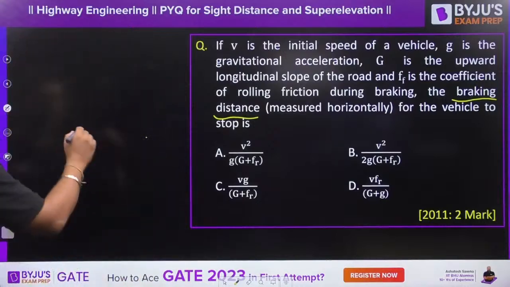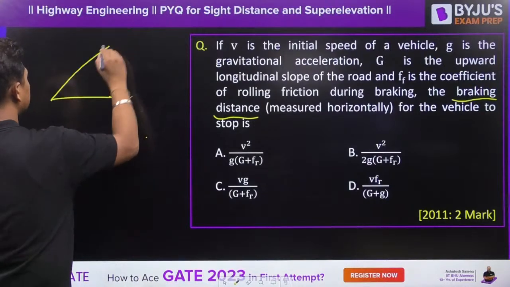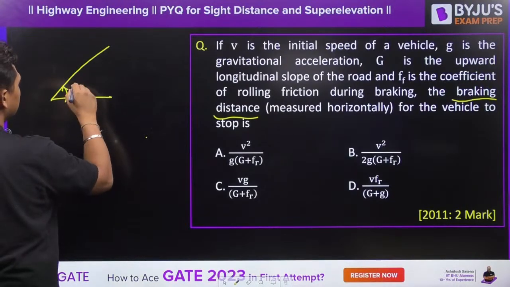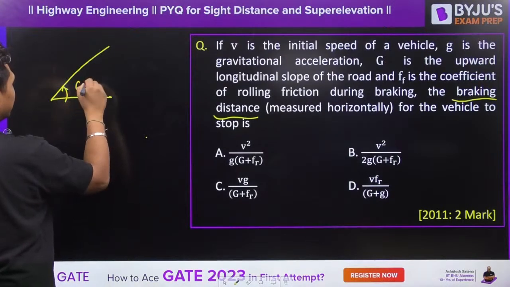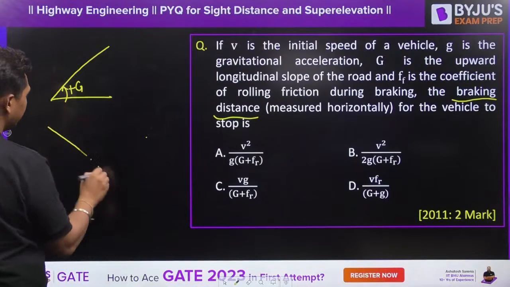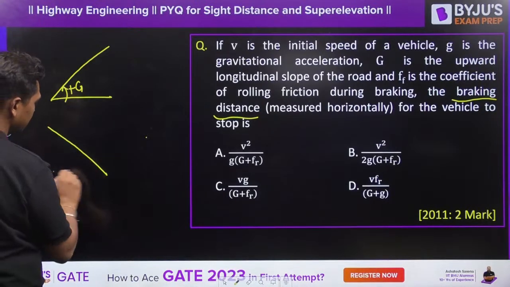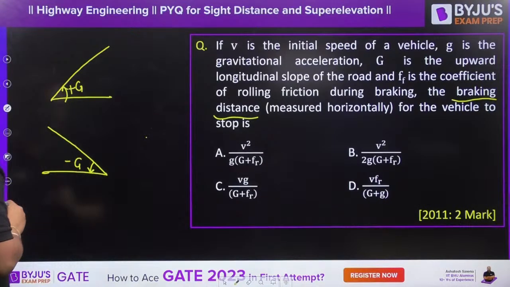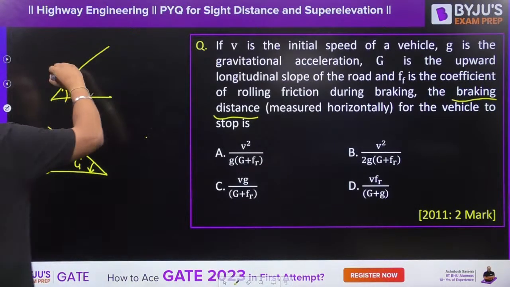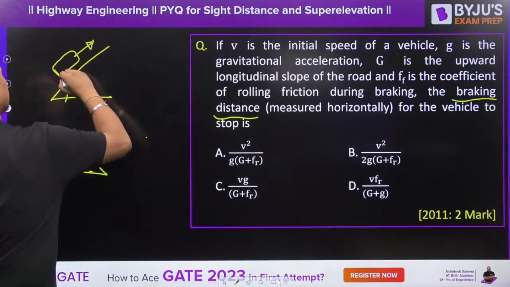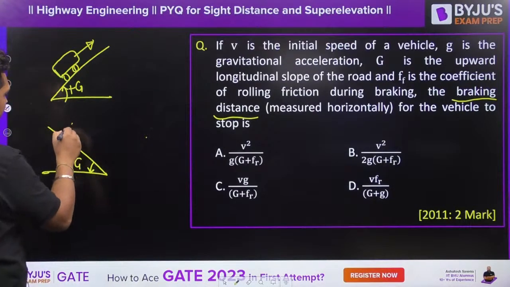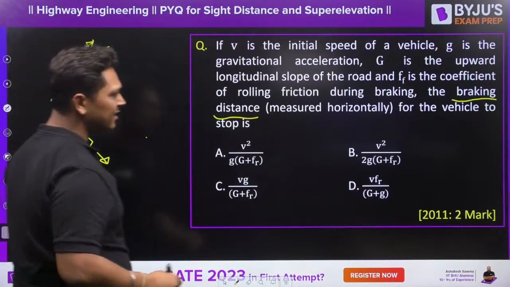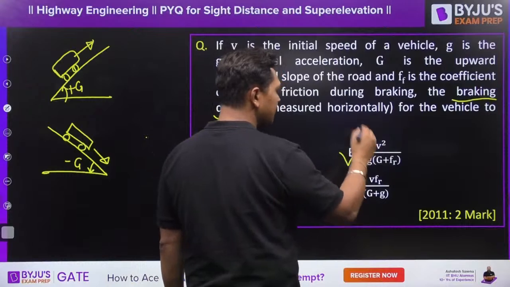Yes, very good. If it is an up gradient, then it is taken as positive. If it is a down gradient, then it is taken as negative, right? If the vehicle is traveling up the hill, then it is positive. If it is traveling down the hill, then it is negative. So the answer will be V square upon 2G, G plus FR.